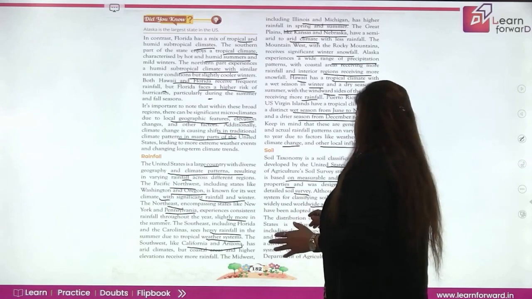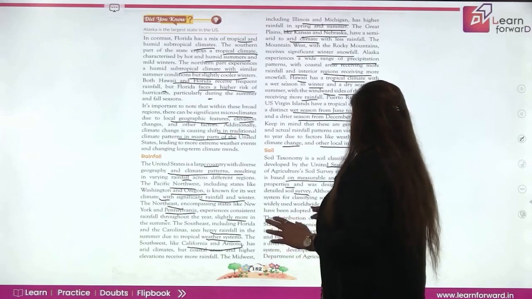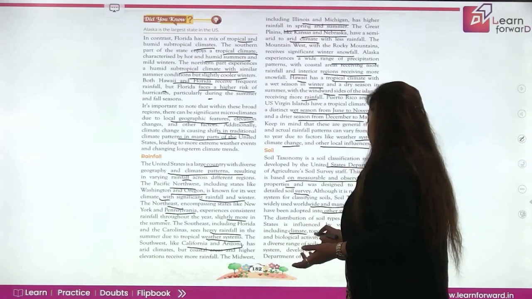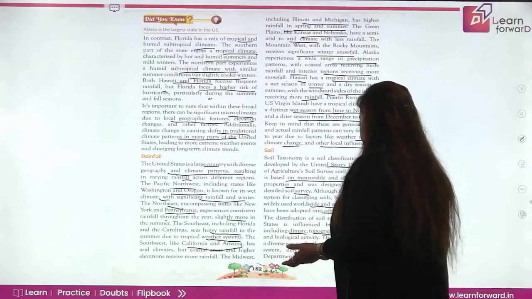Distribution of soil type in US is basically influenced by the climate. Obviously soil depends on climate, on topography, on parent material, on biological activity.